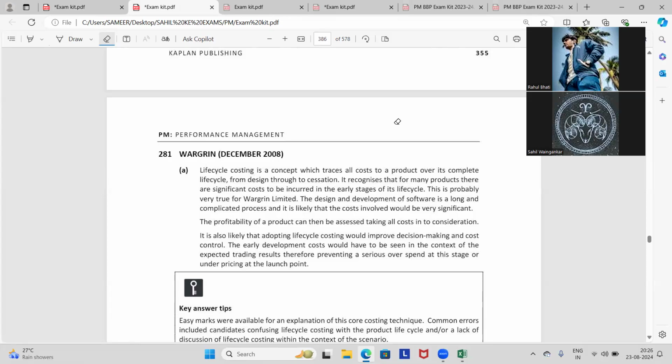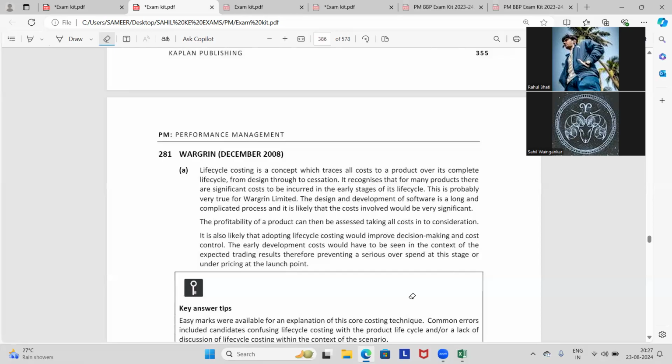The profitability of the product can be assessed by taking all costs into consideration. As you said, it is also likely that adopting life cycle costing will improve decision making and cost control. The early development cost would have to be seen in the context of the expected trading results, therefore preventing a serious overspend at this stage or underpricing at the launch point.